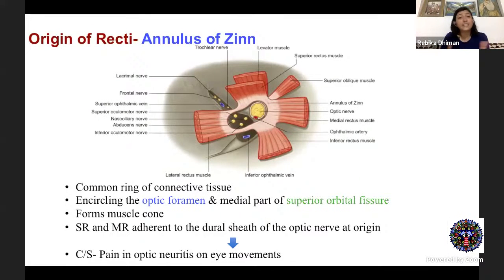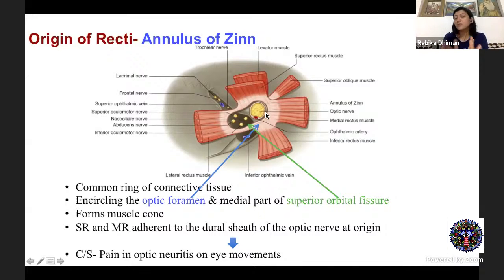Now, coming back to the recti, this is a diagram that shows the annulus of Zinn. So this is a connective tissue ring, slightly oval in shape. What does it encircle around it? So you can see this is the optic foramen, from where the optic nerve passes, and then you have some part of the superior orbital fissure. Then because of this close association with the optic foramen, especially the superior rectus and the medial rectus, they have adhesions to the dural sheath of the optic nerve at its origin here.